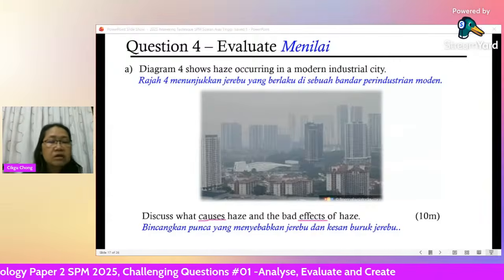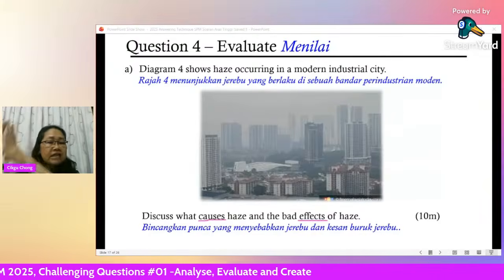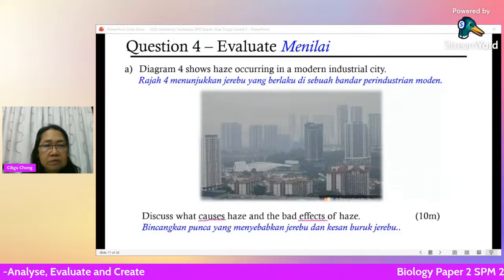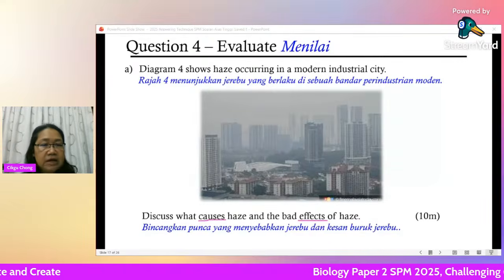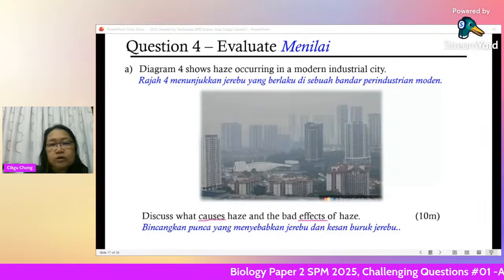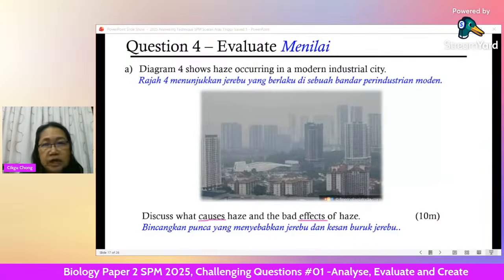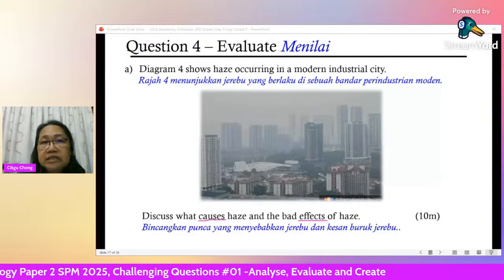You must say cause, you must say effect. If you only say effect, you will not get 10 marks. Maximum is only maybe 9 marks. It cannot be so many causes also, and you don't say effects. So definitely you have to talk about both in order to get your maximum marks. Okay, let's see the points.